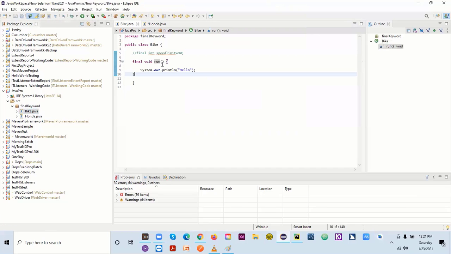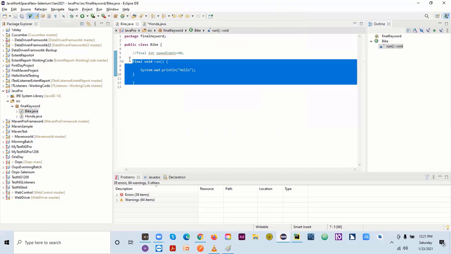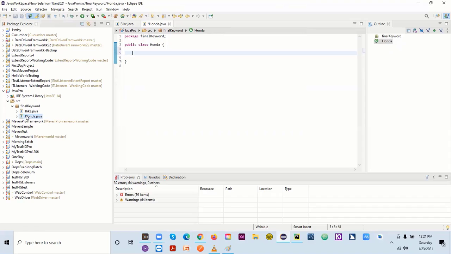Whatever methods we have in this superclass, or parent class, this Honda will be using them. Just like we have some properties by default in ourselves, same as this is the child one, child of bike.